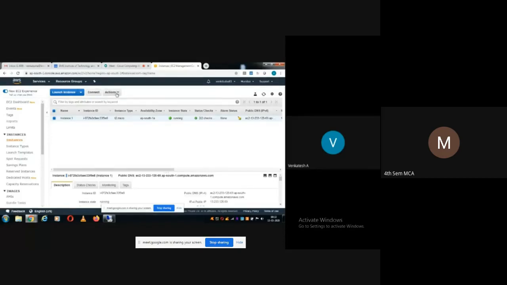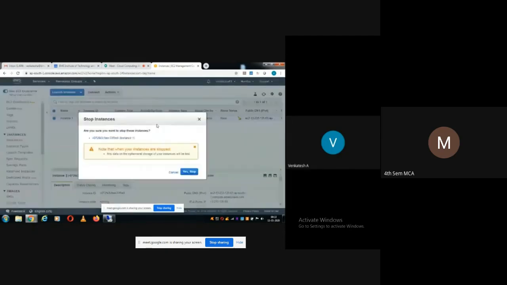So we need to go to actions, instance state, stop, select stop, yes. Any data on the ephemeral storage of your instance will be lost.